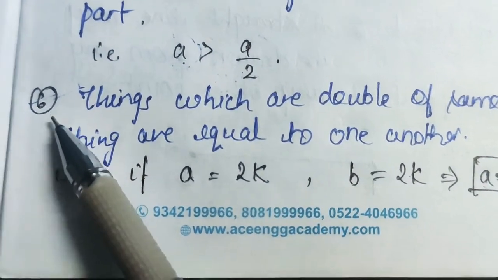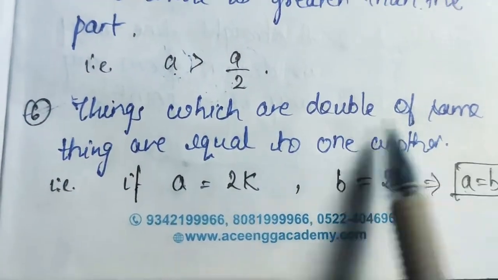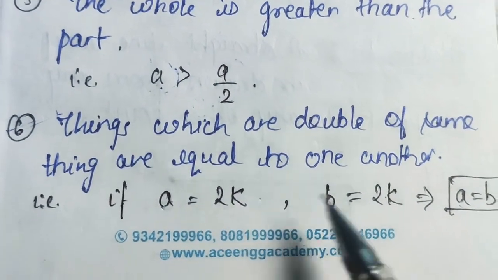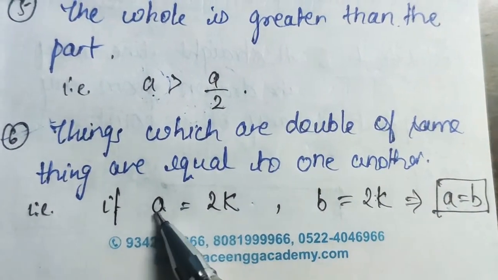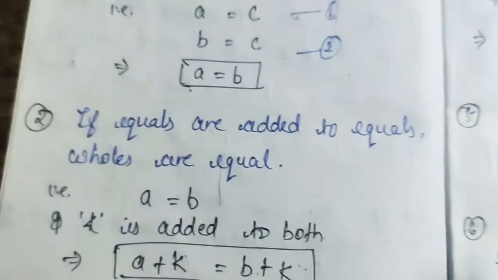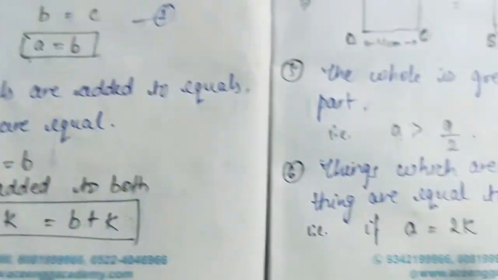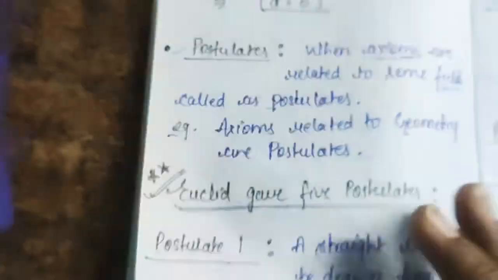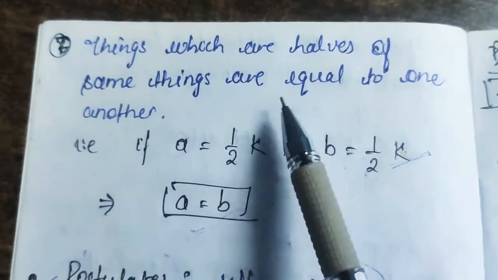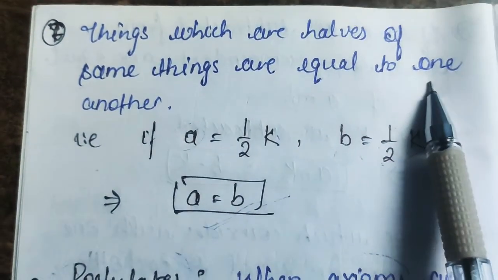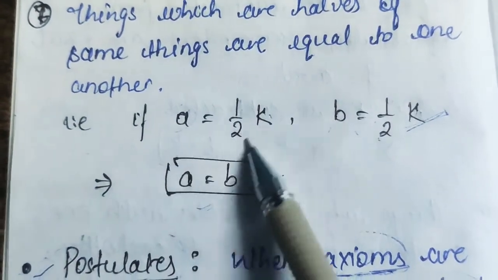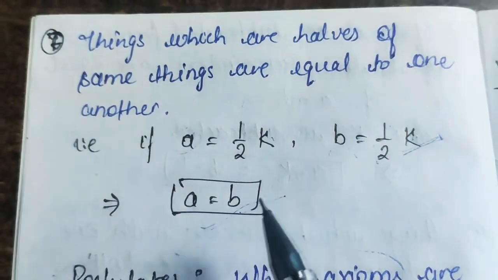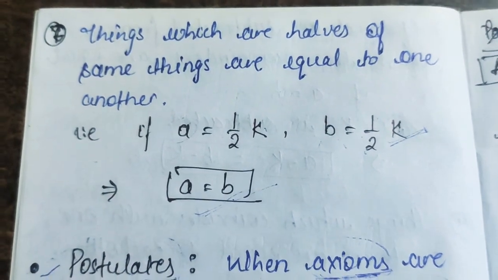Now, moving to the sixth axiom: things which are double of the same things are also equal to one another. Suppose A is 2 times K and B is also 2 times K, then similarly to axiom 1, they will be equal to each other. Now moving to the seventh and last axiom: things which are halves of the same things are equal to one another. If A is half of K and B is also half of K, then A will be equal to B. So these are some axioms that Euclid defined for us.